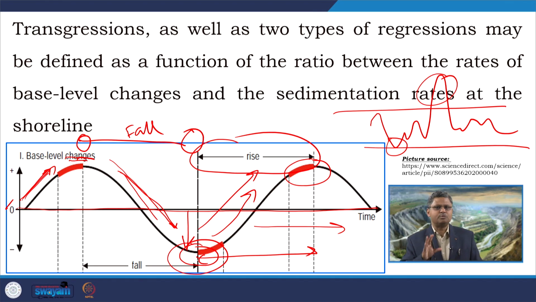In this class we will try to understand the relation between this base level curve and the TR curve. But the principles remain the same regardless of the shape of the reference base level curve. To avoid these complications, in this discussion we will consider this ideal curve, and if we can understand the processes that go on with this rising and falling of the base level condition, we can apply that to any kind of curve in a natural system in any case study.